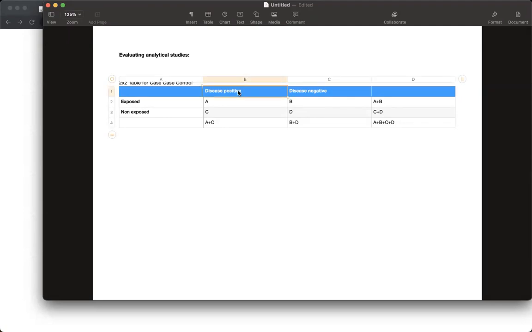Here, what we would have, disease positive means cases, disease negative means controls. This is basically a 2 by 2 table, and we get a lot of questions regarding this 2 by 2 table.